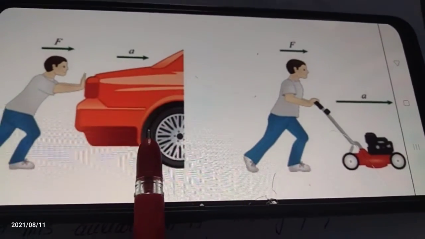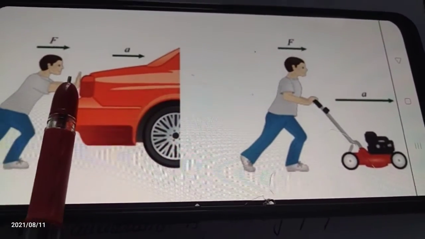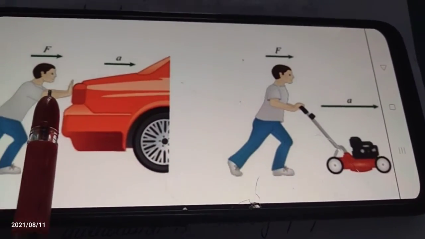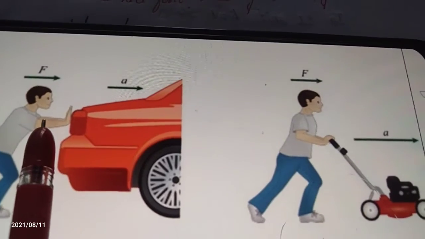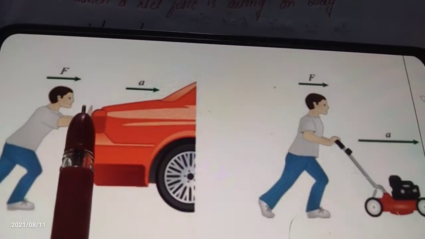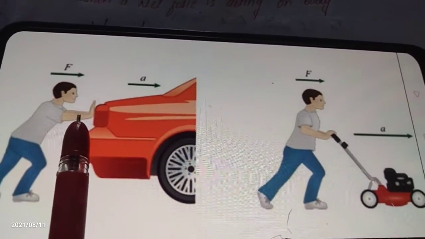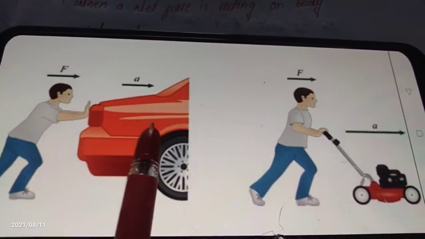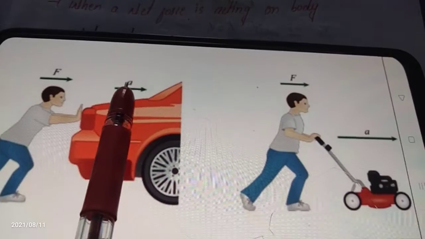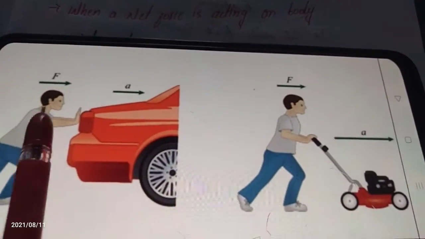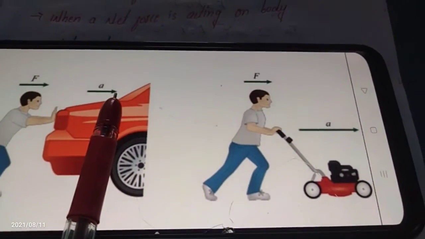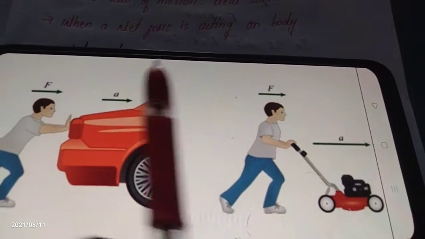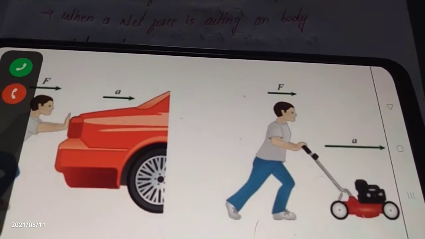What will happen when we apply the net force? Net force means the addition of forces. When we apply a muscular force, that is the net force. When we apply the force, the body will oscillate. That is the second law of motion. It is the first condition.